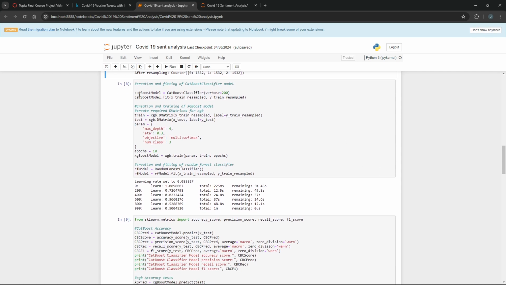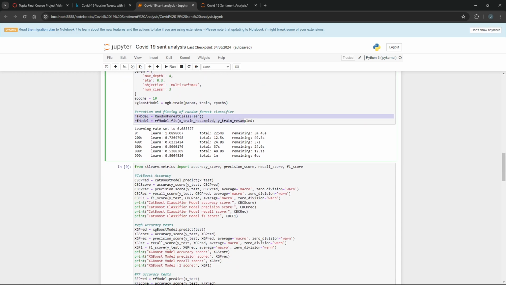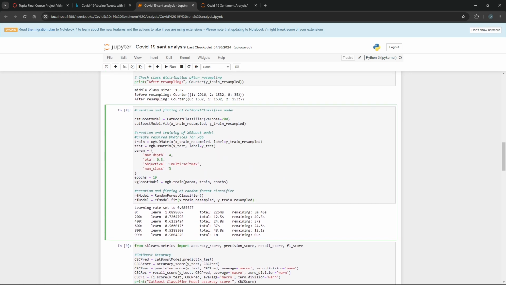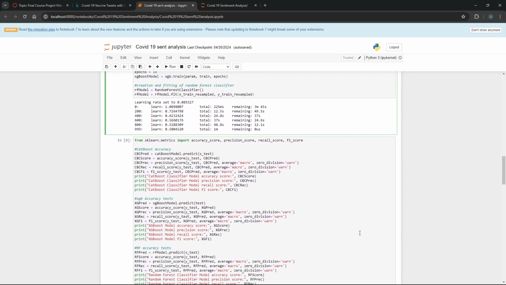And then here, this is actually using the models that we're going to use. Right here, this is our CatBoost model, and it's only 2 lines of code, very simple. It's mostly default parameters here. This one's the XGBoost model, pretty close to default parameters. And then right here is our random forest model. So we've got 3 different models we're testing on. Most of them are just default parameters, and we're just going to test them out. This takes about 2 to 3 minutes to run, so not too long.